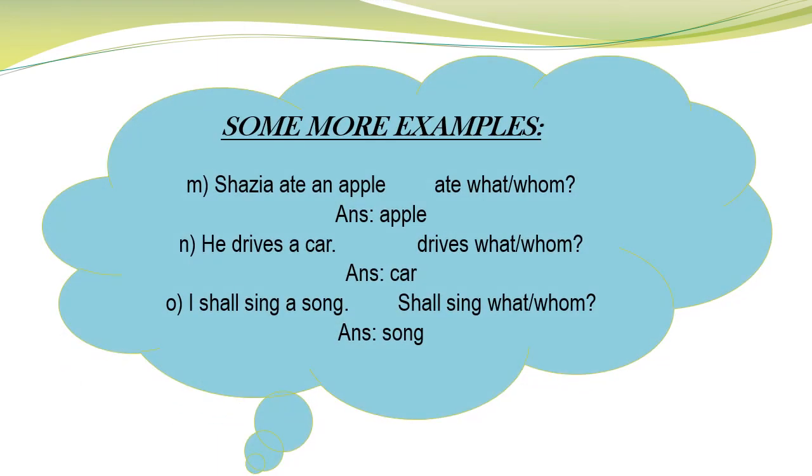Now here are some more examples. Shazia ate an apple. Shazia ate what or whom? The answer is an apple. He drives a car. Drives what or whom? The answer will be a car. And I shall sing a song. Shall sing what or whom? The answer will be song. And here the apple, car and song are objects of the verbs that are ate, drives and shall sing.